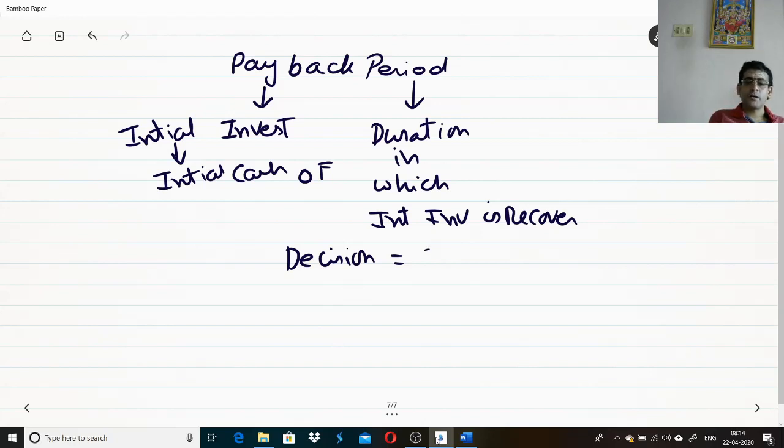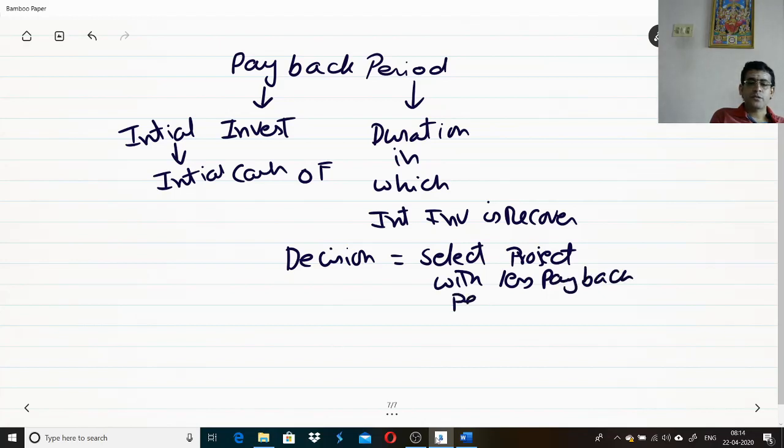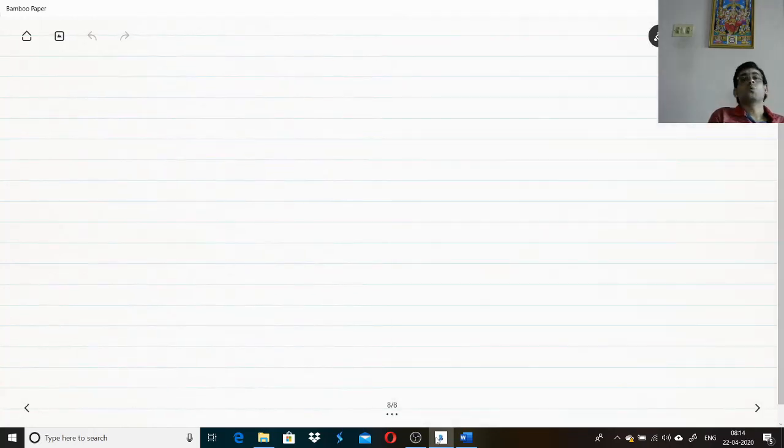So decision making: select the project with less payback period. I need to select the project which has a less payback period, meaning my amount will be recovered quickly. That's the objective behind the payback period. Now let us try to understand how we calculate the payback period. Generally there are two different things here.